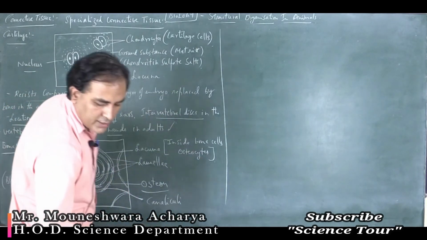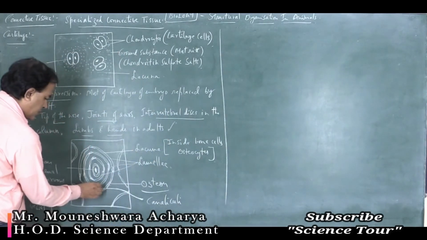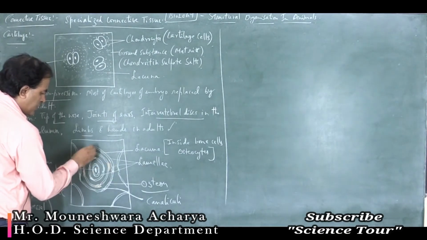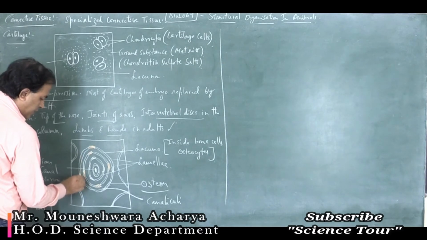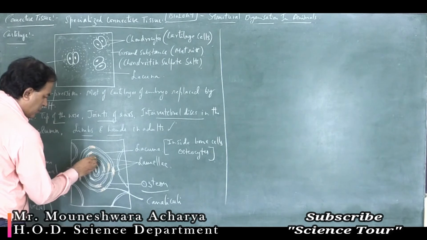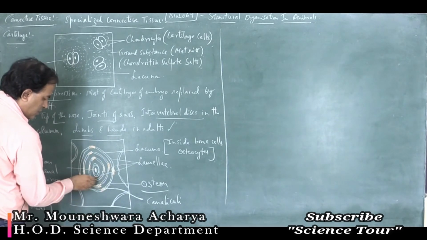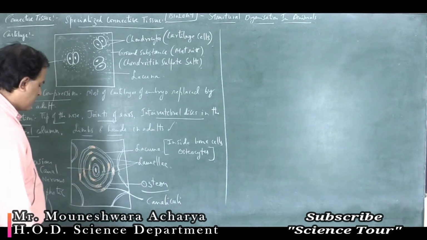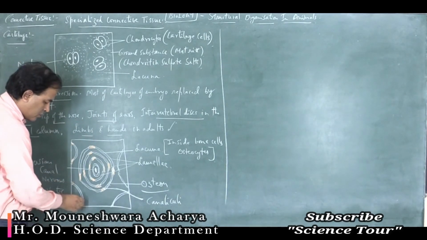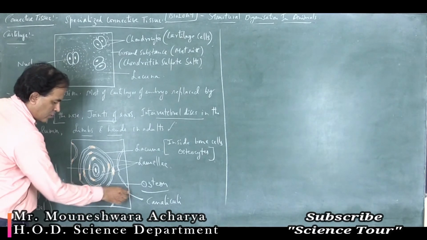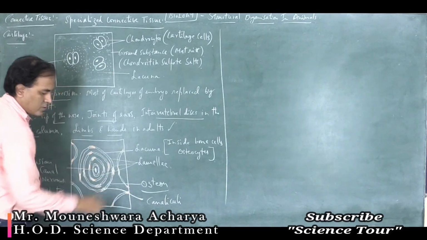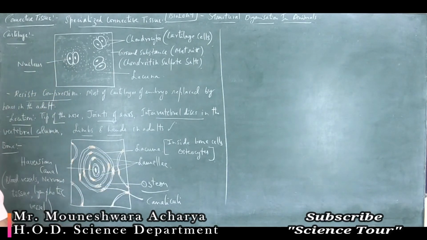Those fiber-like structures you can see are nothing but the canaliculi here.